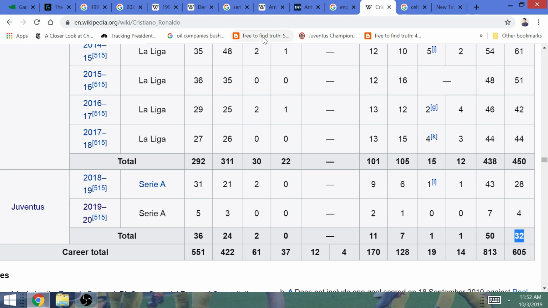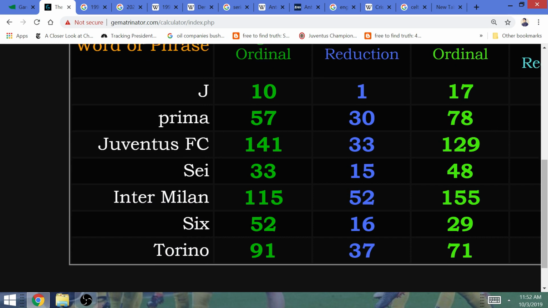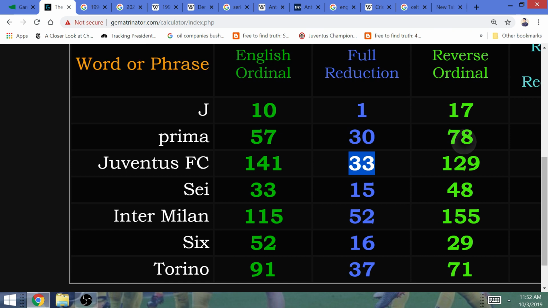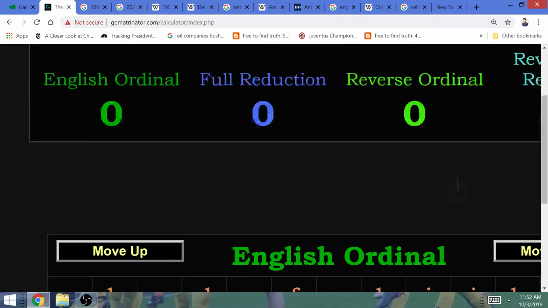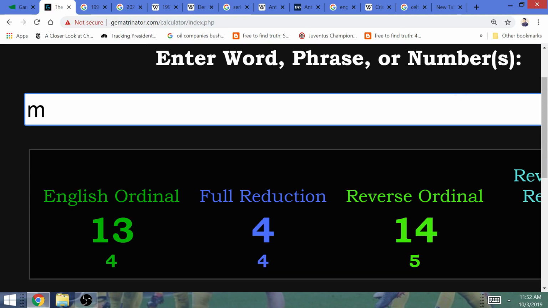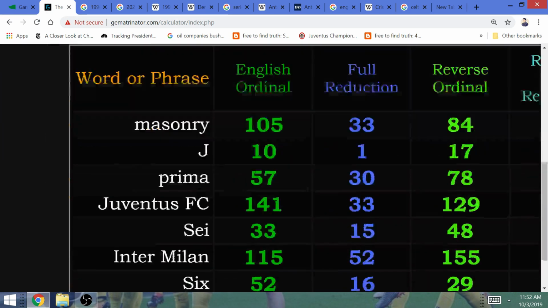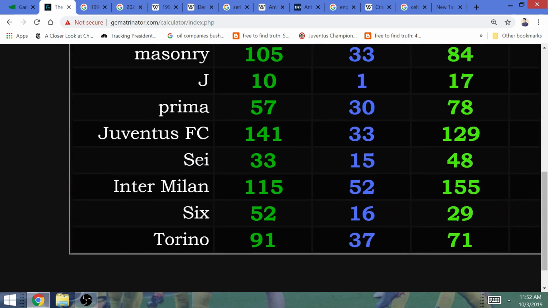Ronaldo's 33rd goal is going to occur against Inter Milan. It is 6, that equals 33. Inter are going to remain at 6 wins in Serie A. With Juventus FC, his 33rd goal is going to occur in the biggest match in Italy. It is going to occur under the spotlight. His 606th goal with the Freemasonic black and white striped Juventus Football Club in the biggest game in Italy.